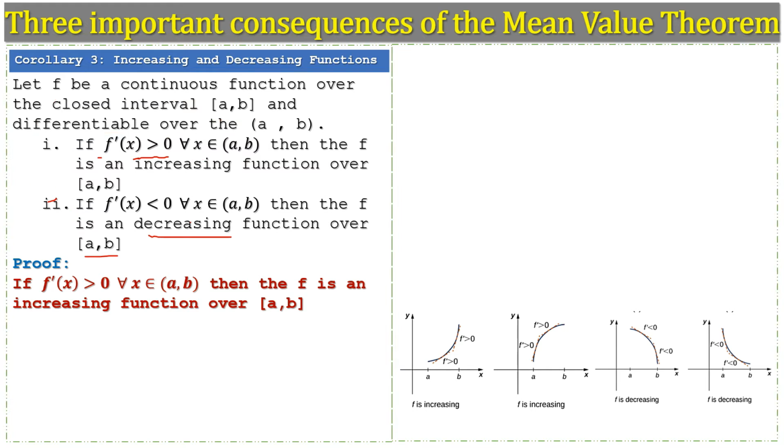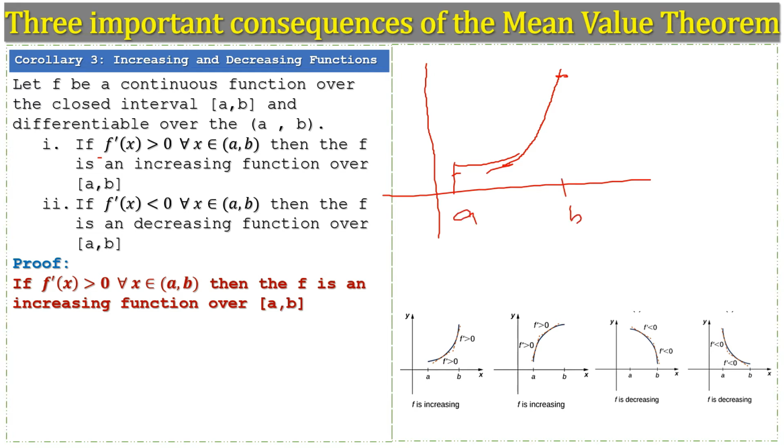Suppose we have a function and the graph of the function is like that. We can see here we have a point A and here we have B. As x is increasing, we can see that the function is also increasing and the derivative of the function is positive in this region, greater than 0 or positive, so the function is an increasing function.